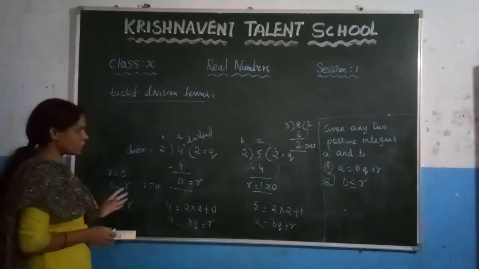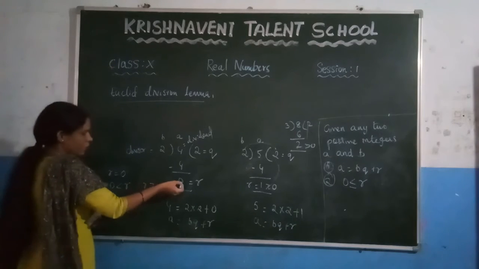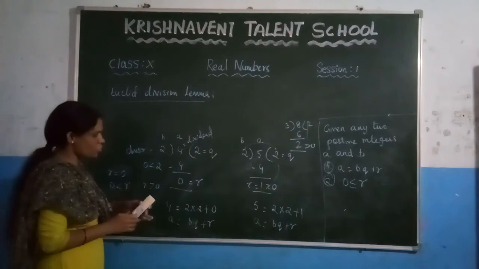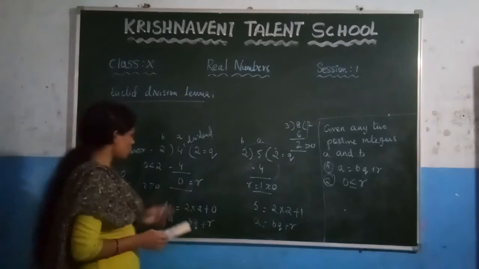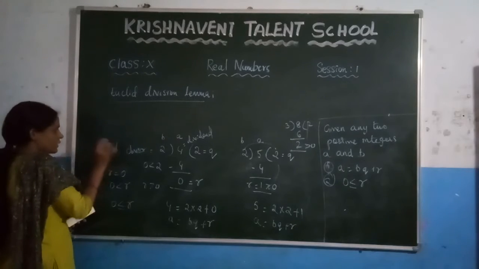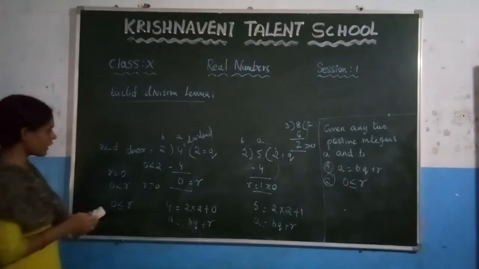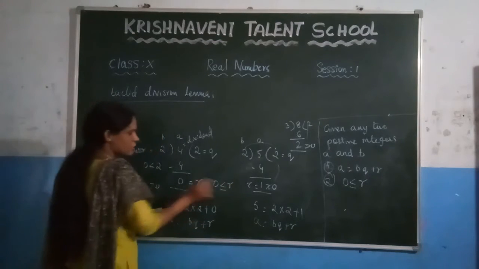Here you can observe when we should stop the division. Here, 0 is less than 2, so we stop the division. Here also 1 is less than 2, so we stop the division. So we stop the division when the remainder is less than the divisor. Based on that, how do you write here? 0 less than or equal to r. This is the first condition.